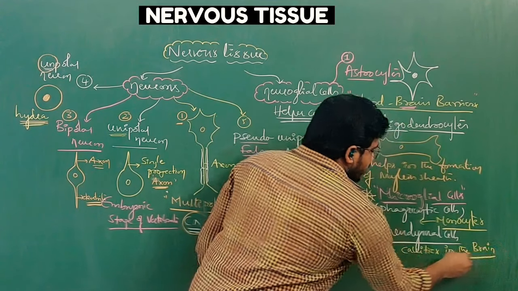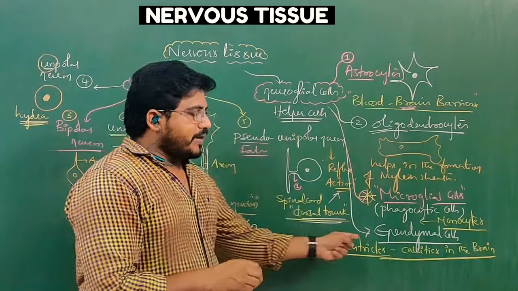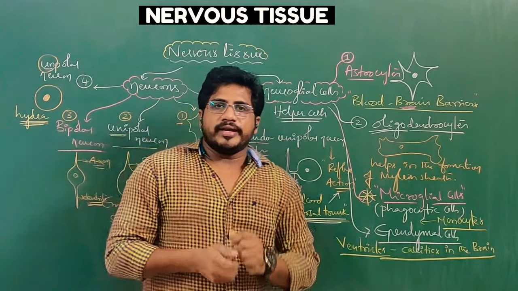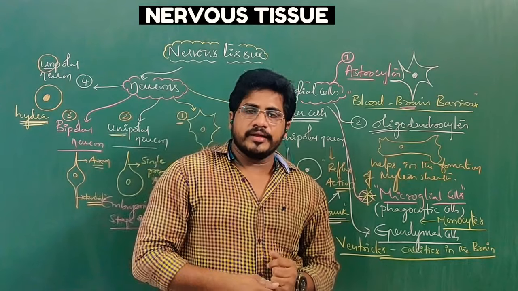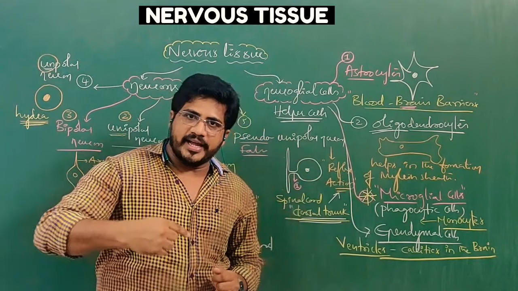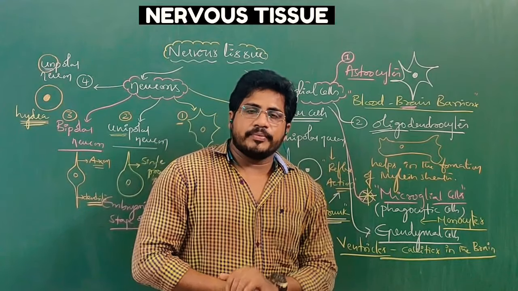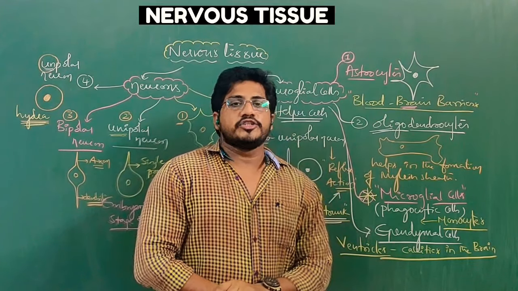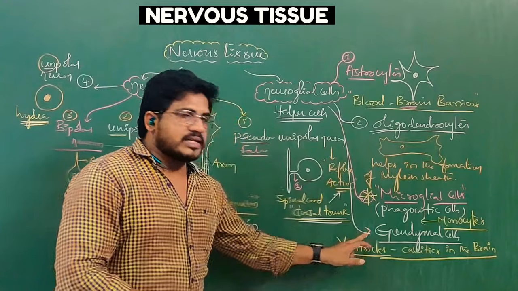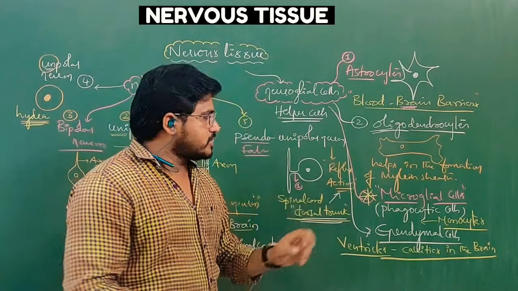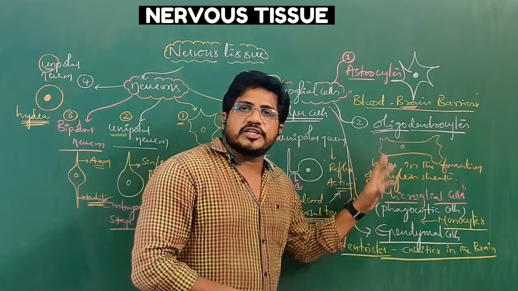So these empty spaces are lined by ependymal cells. These cells help to secrete a fluid called cerebrospinal fluid. That fluid flows around the brain in the layers of the brain, so that the brain is protected from shocks and injuries. Clear?